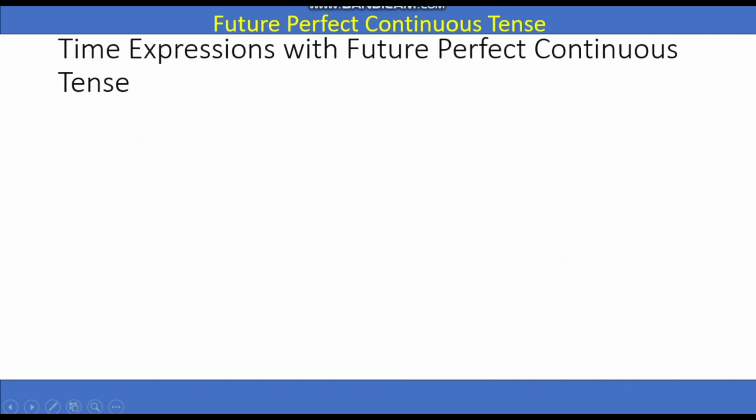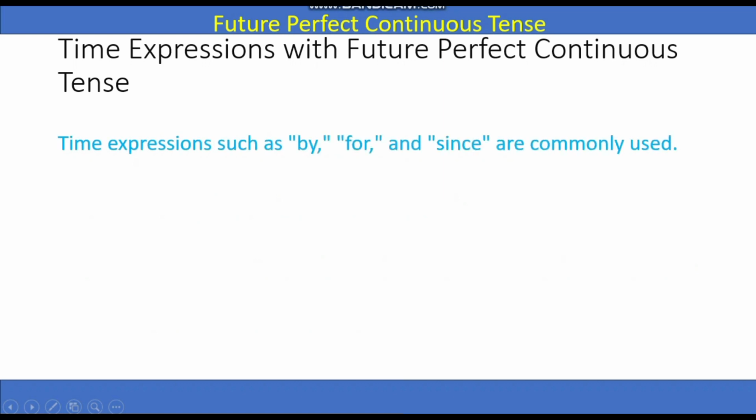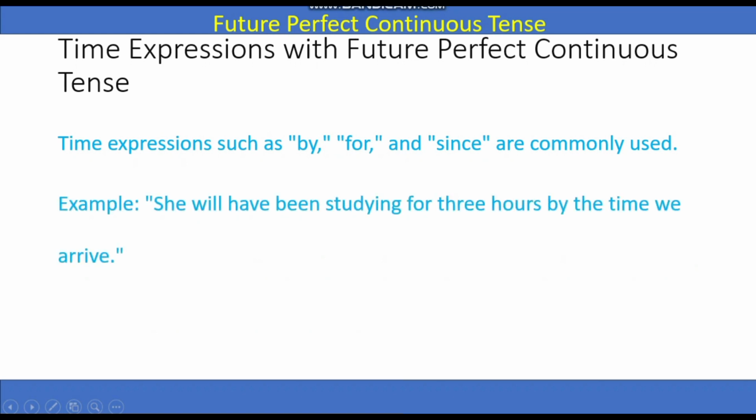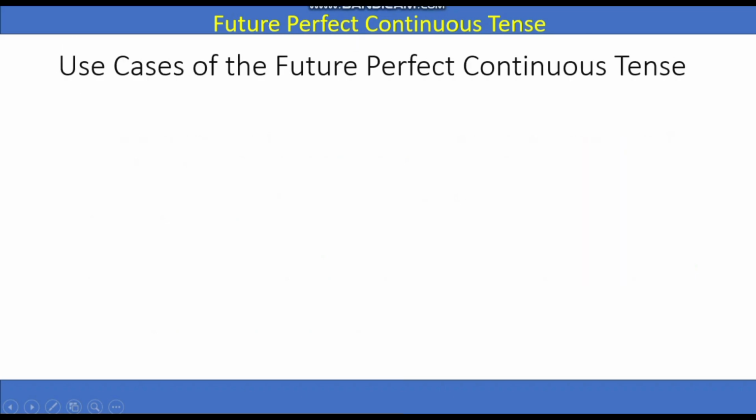Time expressions with the future perfect continuous tense. What are the expressions? Time expressions such as by, for, and since are commonly used. Example: she will have been studying for 3 hours by the time we arrive.